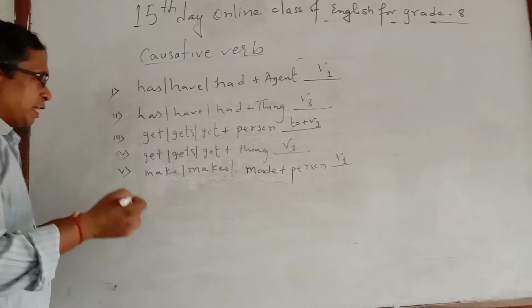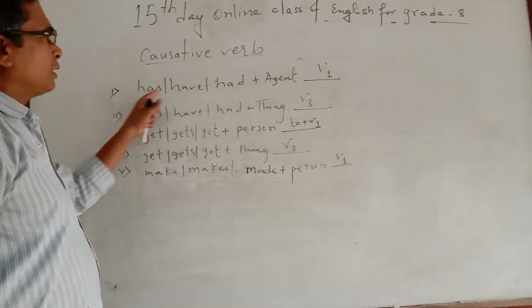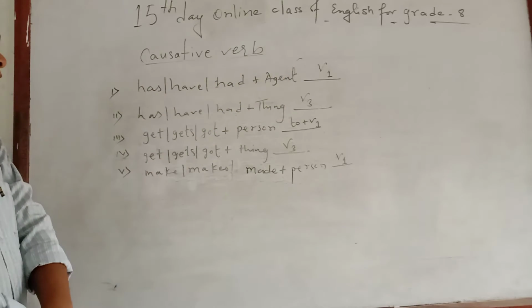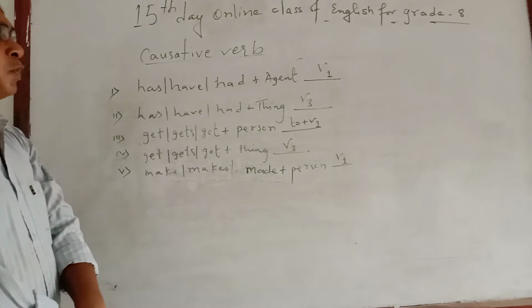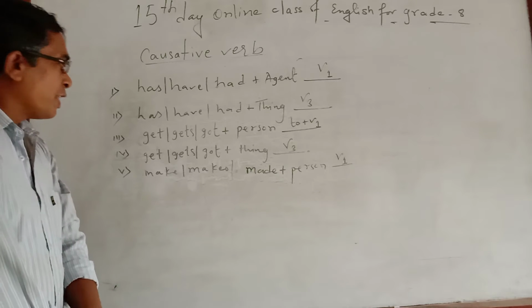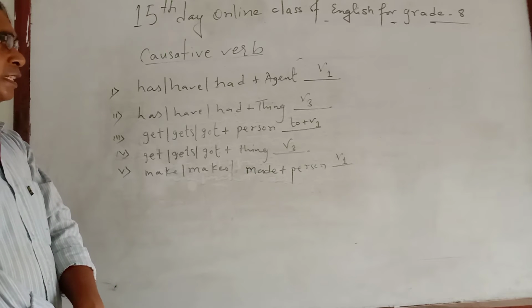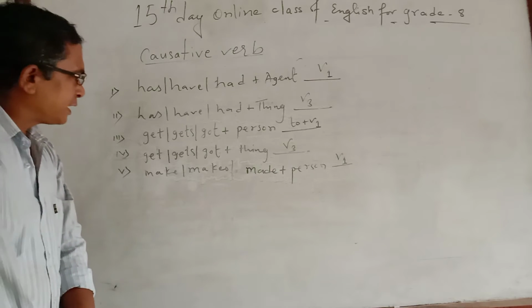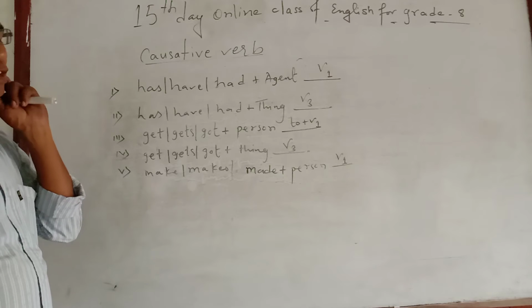Here you may get a little bit of confusion. After has, have, had, if there is an agent, your answer will be verb 1. But if after has, have, had there is no agent, there is a thing, then the answer will be verb 3. Similarly, if after get, gets, got, there is a person, then to verb 1. But if after get, gets, got, there is a thing, then the answer will be verb 3.